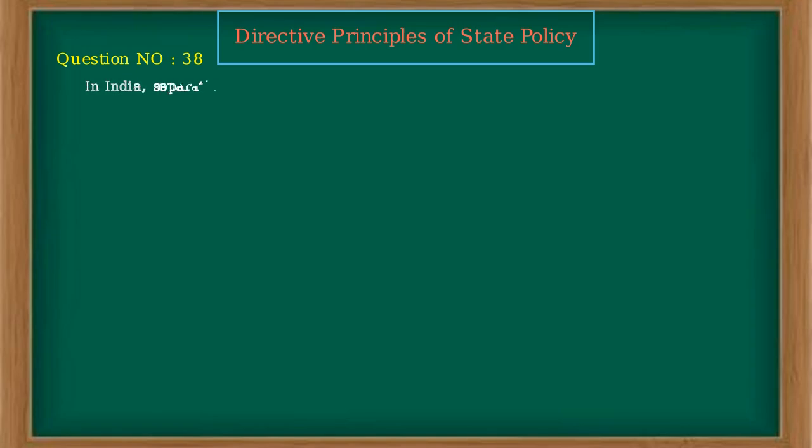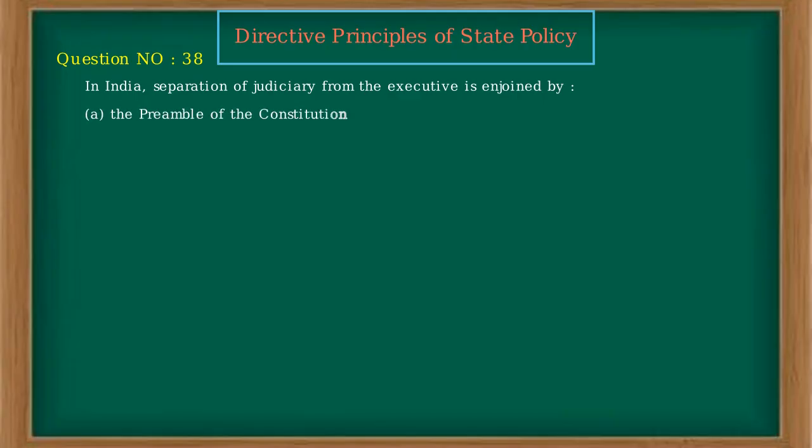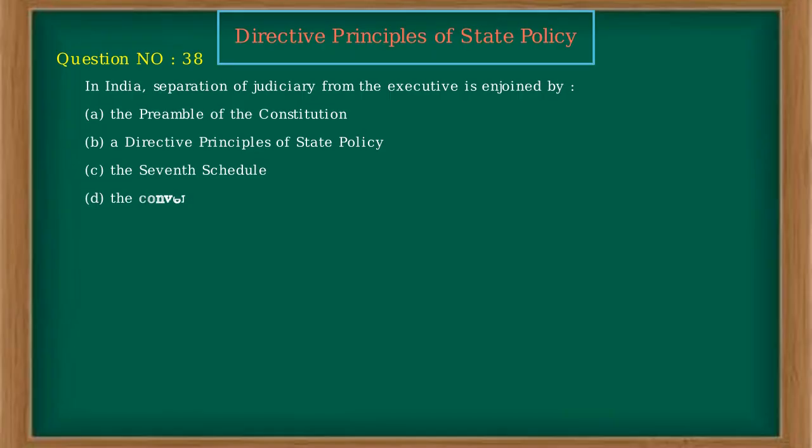In India, separation of judiciary from the executive is enjoined by: A. The Preamble of the Constitution. B. A directive principle of state policy. C. The 7th Schedule. D. The conventional practice. Ans. B.